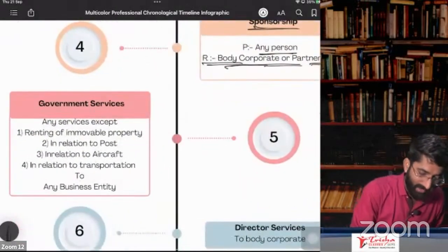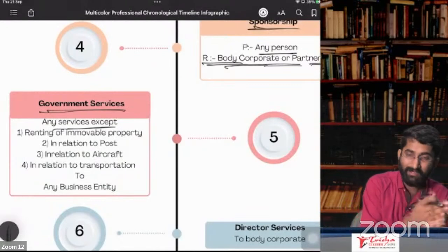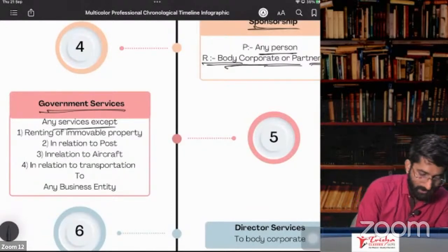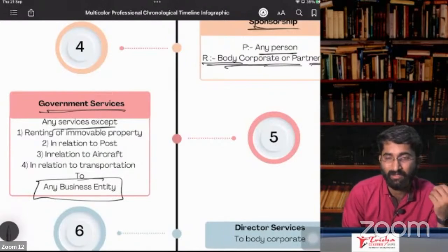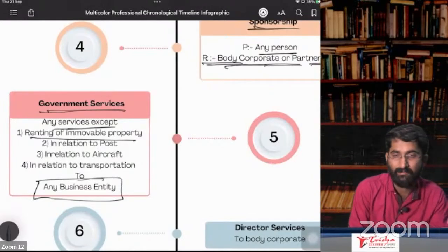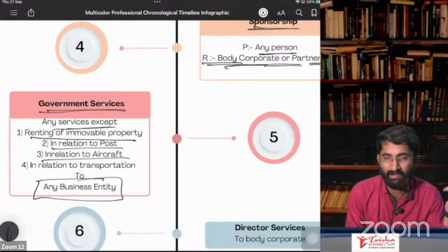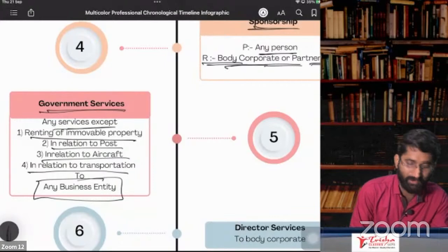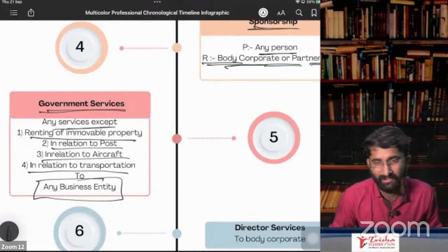Next one, point number 5, is about government services. Any services provided by the government. So government is the service provider. Who is the recipient? Any services to a business entity. Except, there are some services given by the government which are given in some other sections. So renting of immovable property is not under RCM, that we will discuss later. In relation to the post, it is exempt. In relation to the aircraft, that we will discuss later. In relation to the transportation, except these services, any other services given, that is under RCM.